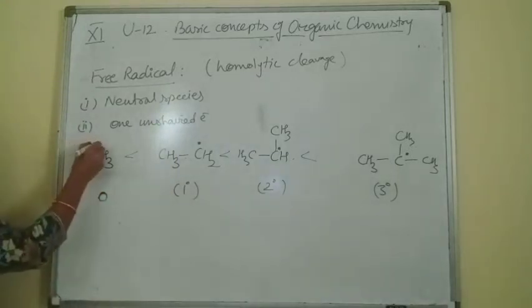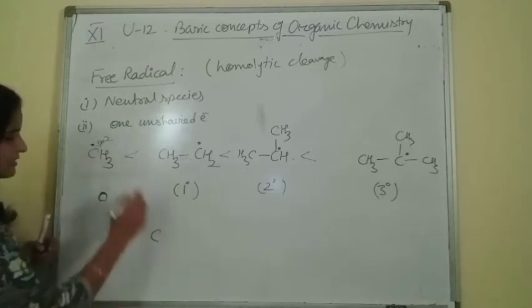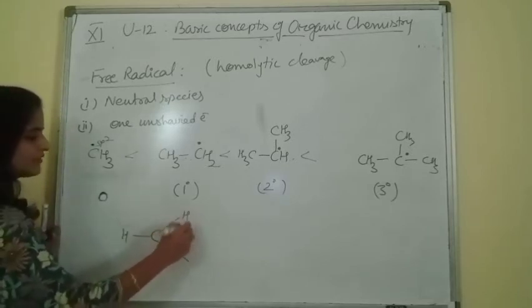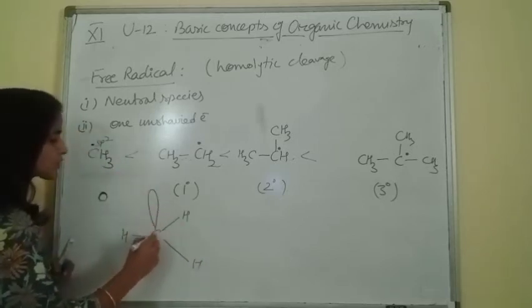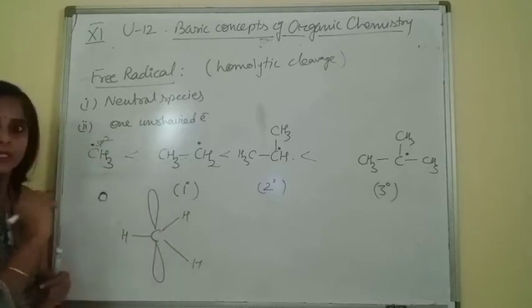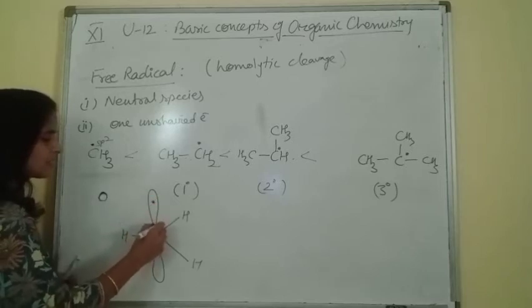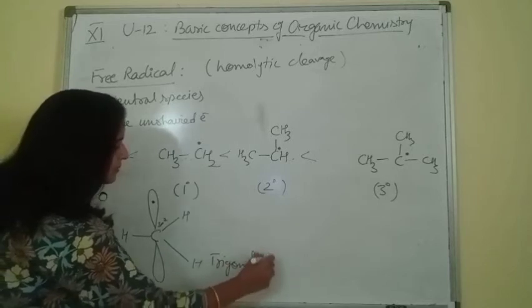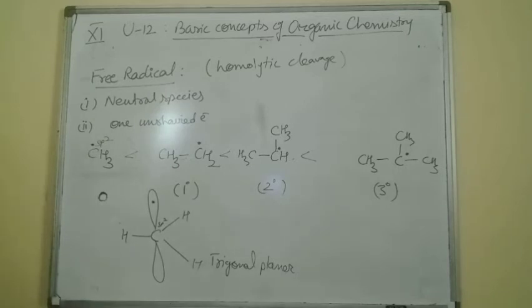This is sp2 hybrid carbon. sp2 hybrid carbon means trigonal planar. If I take the structure of this free radical, methyl free radical, one unused p orbital perpendicular to the plane carrying this unshared electron. sp2 hybrid, trigonal planar. Clear beta about free radical also?